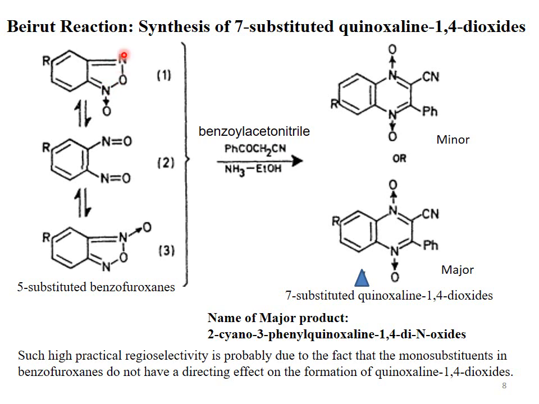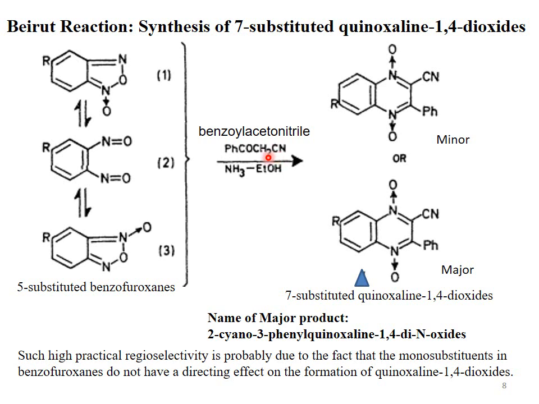This nitrogen is always number 1, oxygen is number 2, and the double bonded nitrogen is at number 3. This is the 4, and this R group is present at carbon number 5. So we can say this is 5-substituted benzofuroxane. There are three tautomeric forms, or resonating forms, of the benzofuroxanes. It is the main reactant of the Beirut reaction.